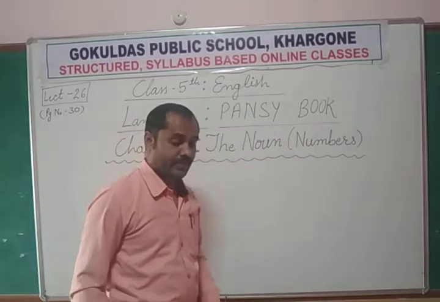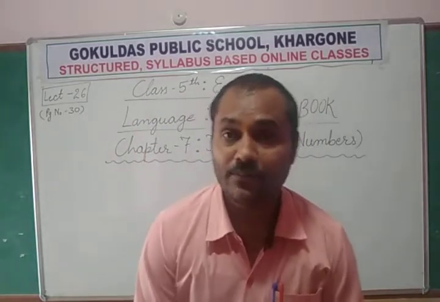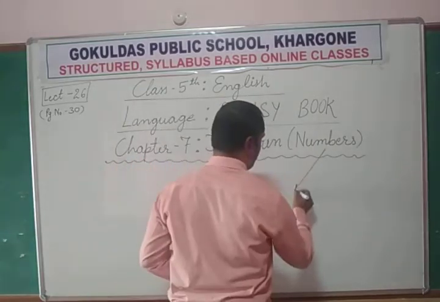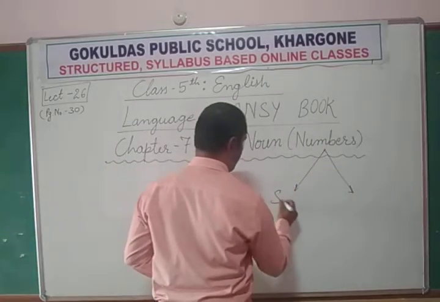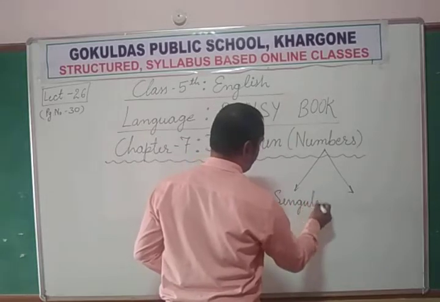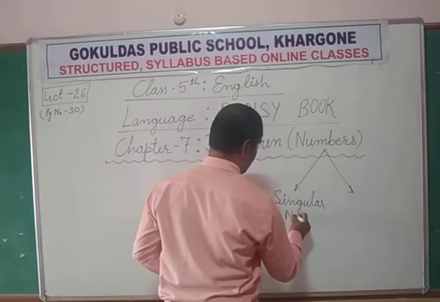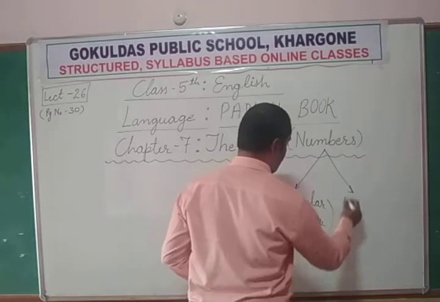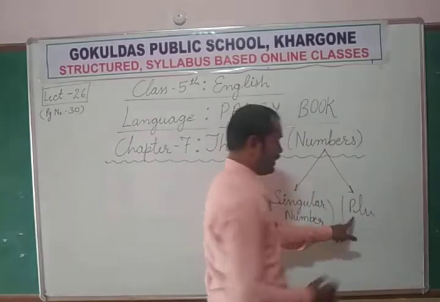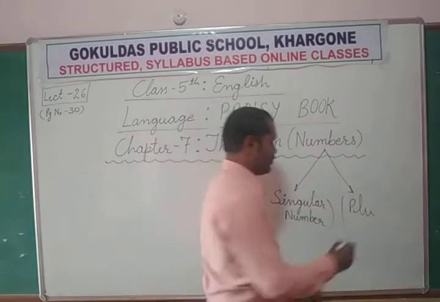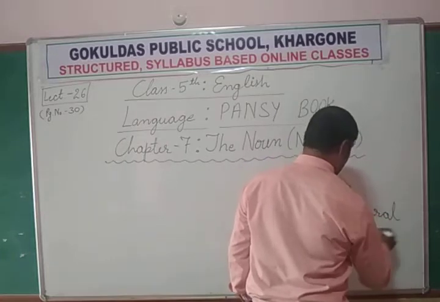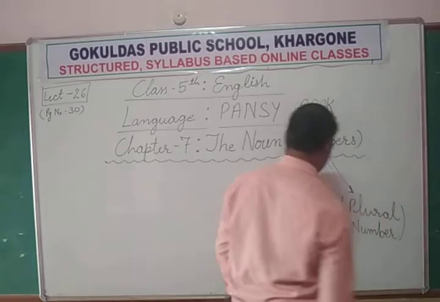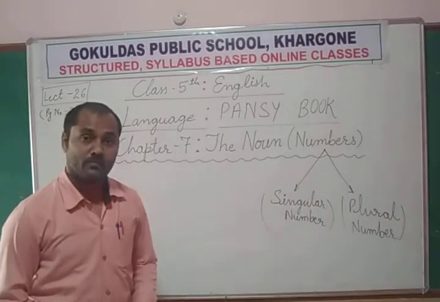In English language, we study two numbers: singular number, and second, plural number. Singular number and plural number.